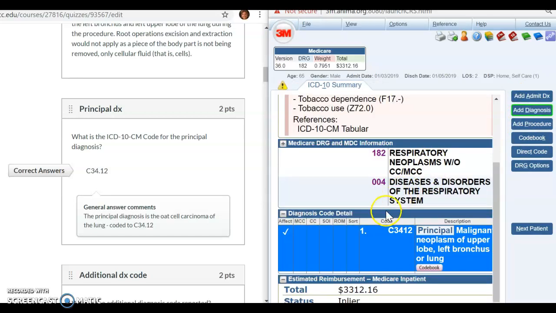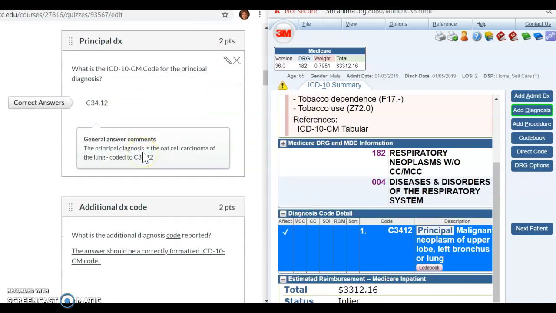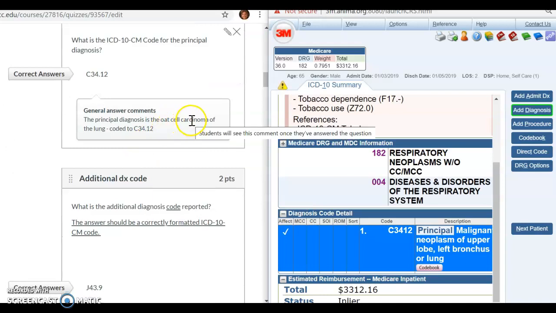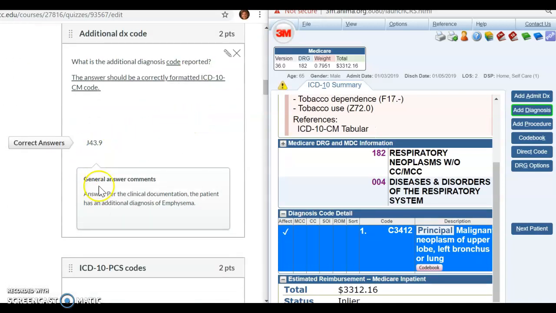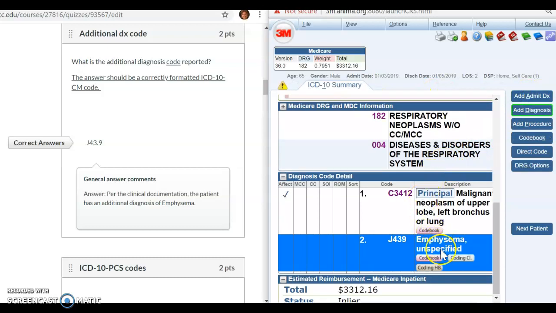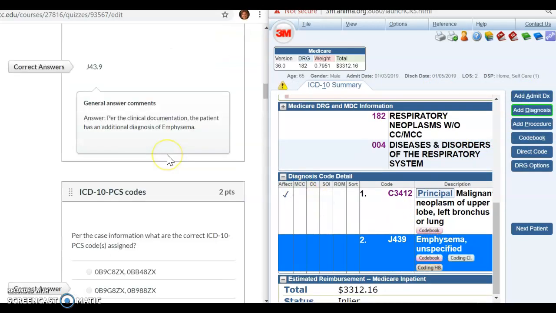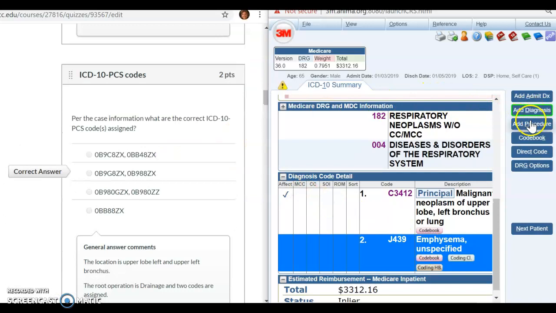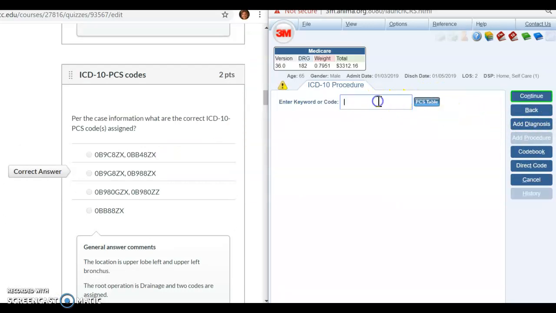All right. So right now we have C34.12, which is going to be the oat cell carcinoma of the lung. We are going to have the emphysema. So let's go ahead and add that. It's a secondary diagnosis, and it's unspecified. All right, and we have our two procedures that we need to add in there.